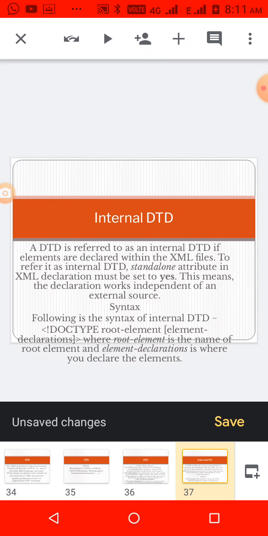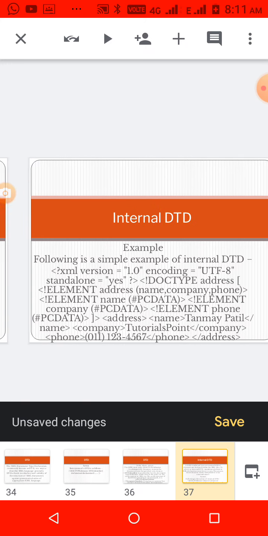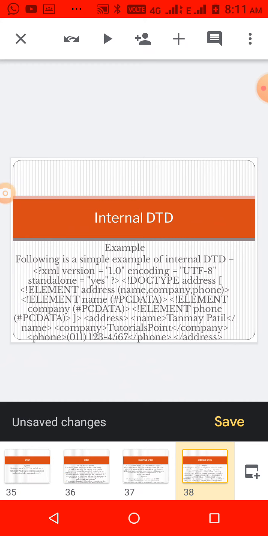Here also two types will be there. Internal DTD. Internal DTD means we are declaring, for example, like in a class we first declare the field names and all, and then we declare the attributes and then data types. Same like this. See here, internal DTD means whatever variables we are using, everything we are declaring here in the document type.